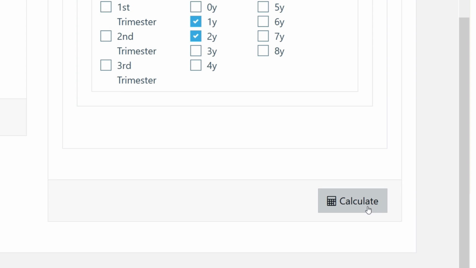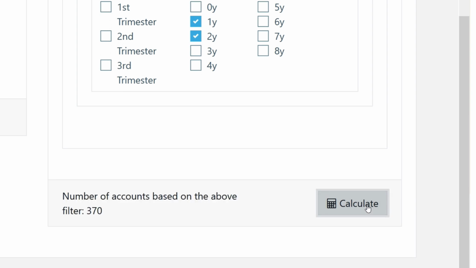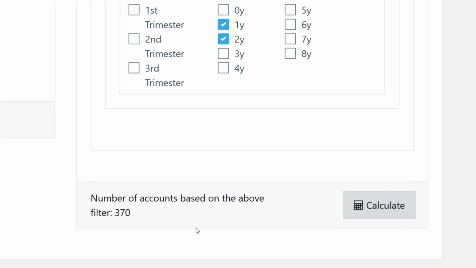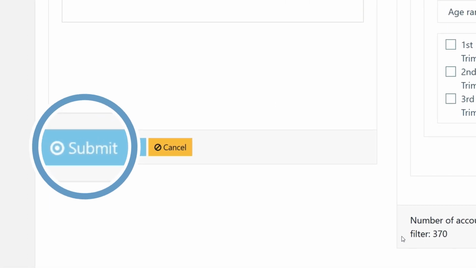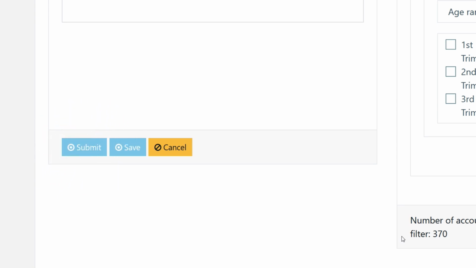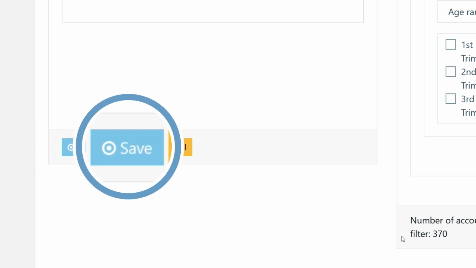Then hit Calculate. Based on your geographic and age filters, this will show you how many subscribers your message will reach. You do have to hit Calculate before it will allow you to submit your message. And that's it. Now you can select Submit. This will send it to the Bright by Text team for review. If you are waiting on required details like a URL, then simply hit the Save button and return to it later.